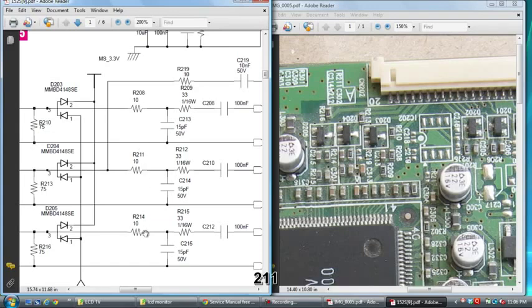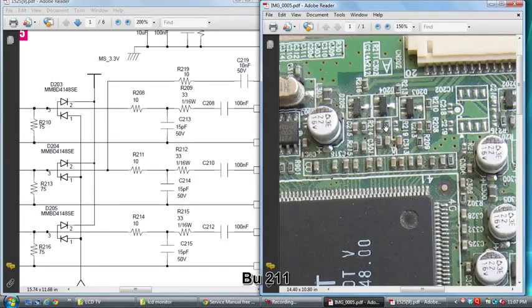208, 211, 214. See here, this is 208 and this is 211.